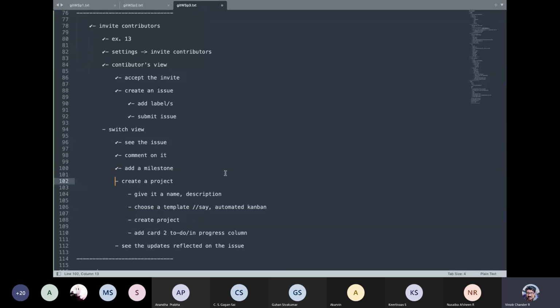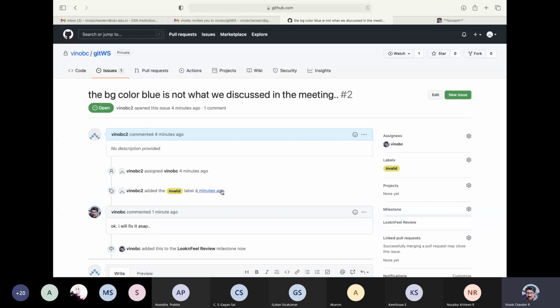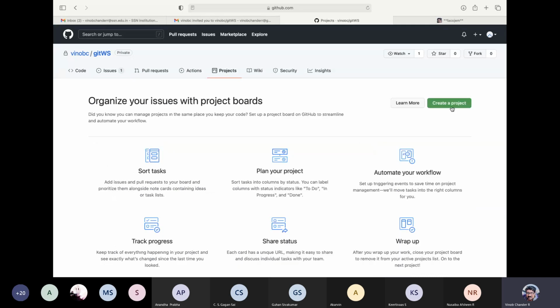Okay, so we were talking about projects. Let us create a project. Let us create a project, give it a name, and then choose a template, and then create a project and then add a card. So let us see how that works. Rather than specifying a project here, we don't have any project here. So for projects, we can go here under the projects tab, and from here we can create a new project.